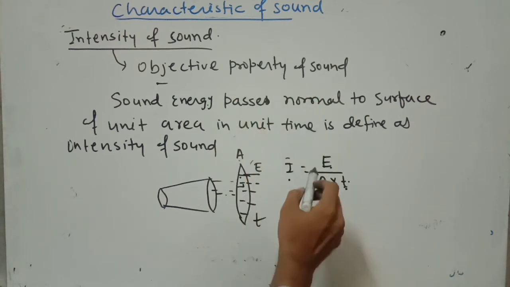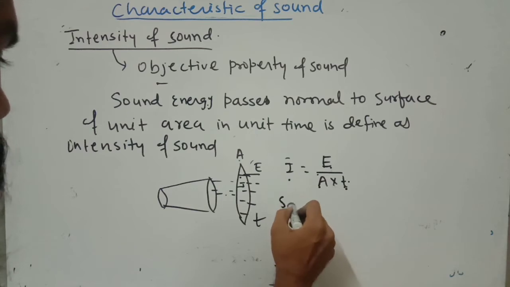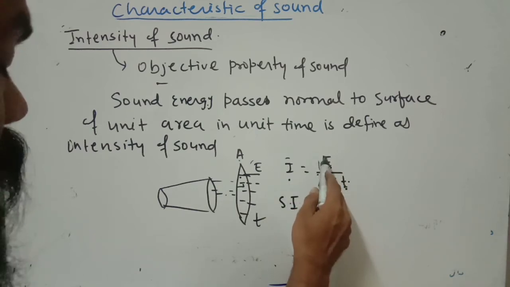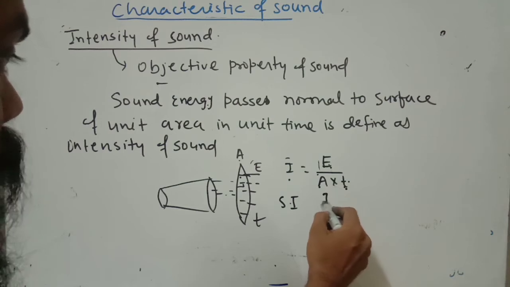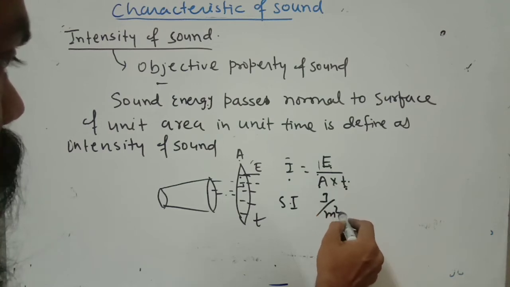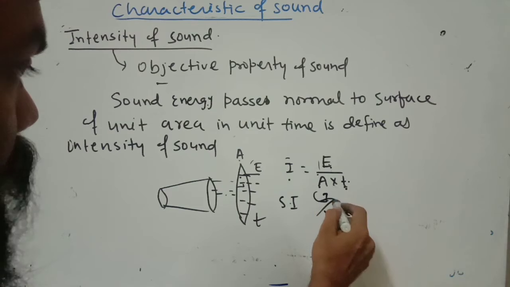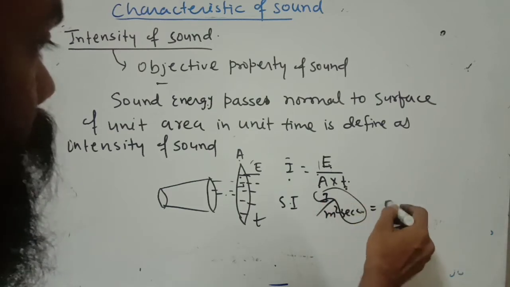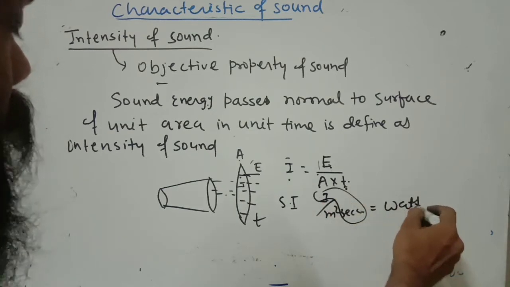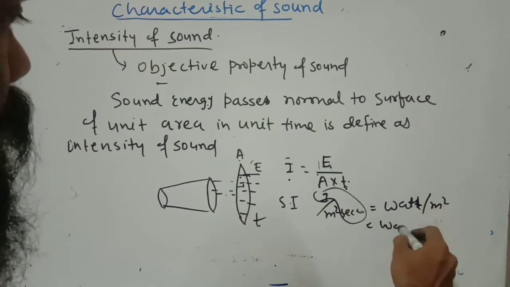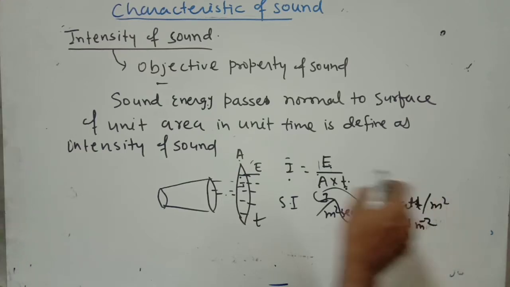Now, what is the SI unit of intensity of the sound? We know the SI unit of energy is joule, so it is joule per meter square per second. Joule per second is called watt. So the unit is watt per meter square, and you can write watt meter minus 2.